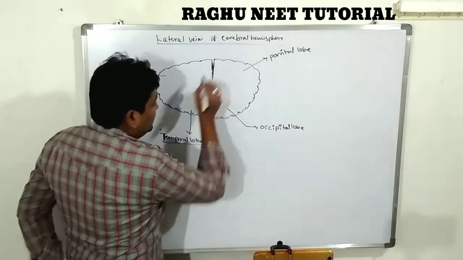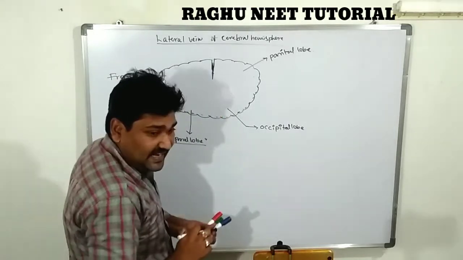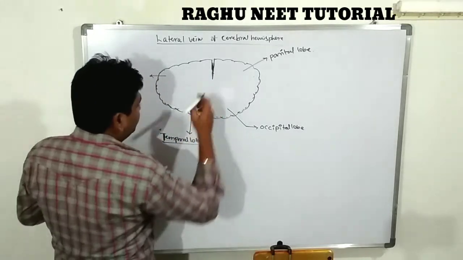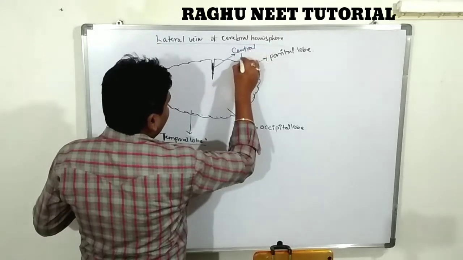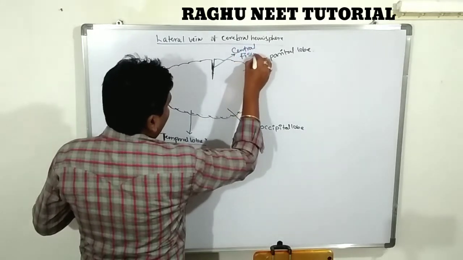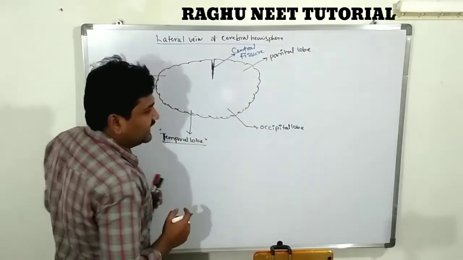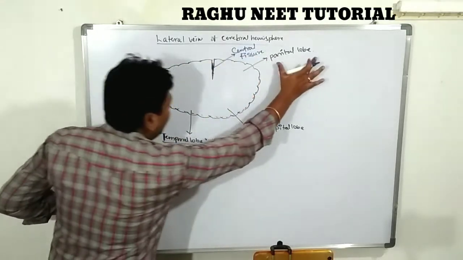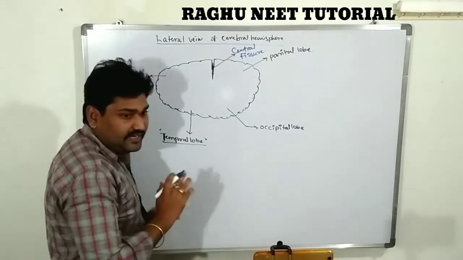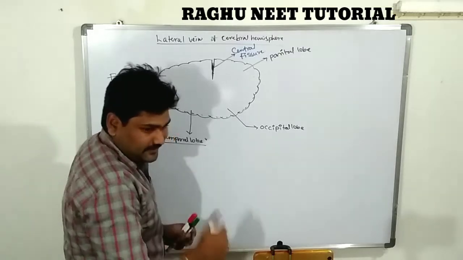This long fissure is called the central fissure. Note down everyone. Where is it located? The central fissure is located in between the frontal lobe and parietal lobe. So this divides into 2 regions.